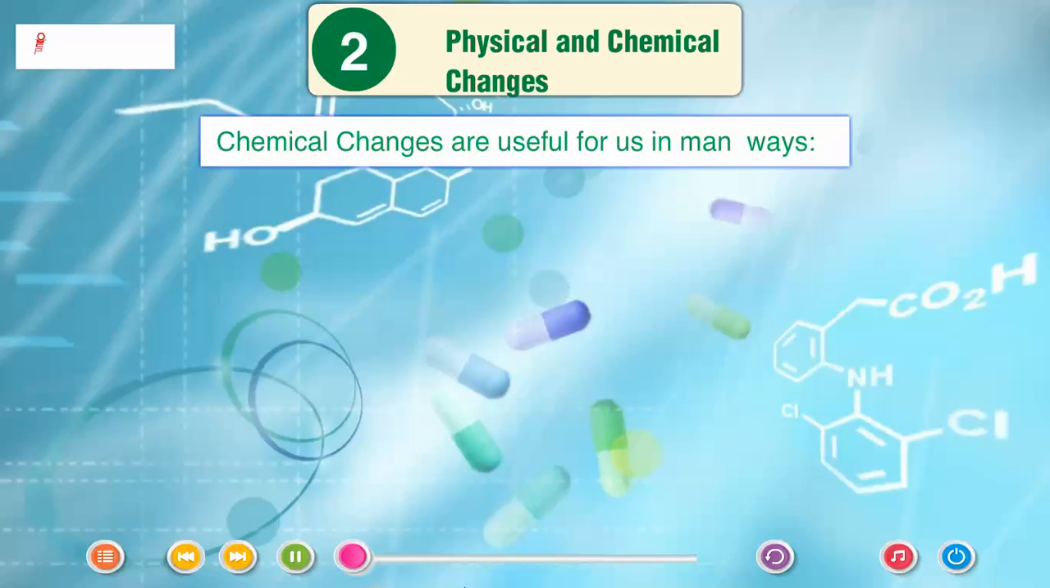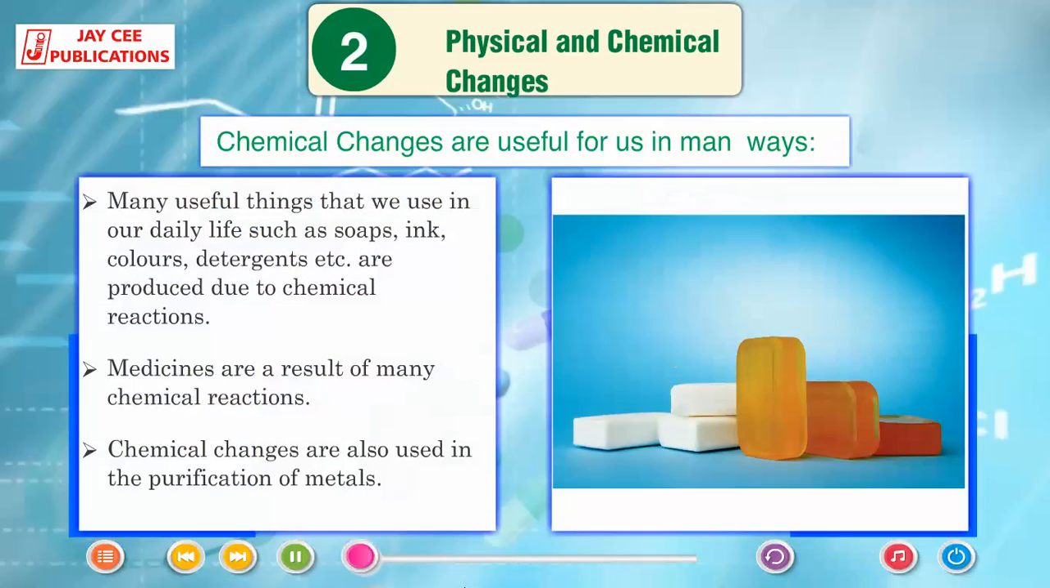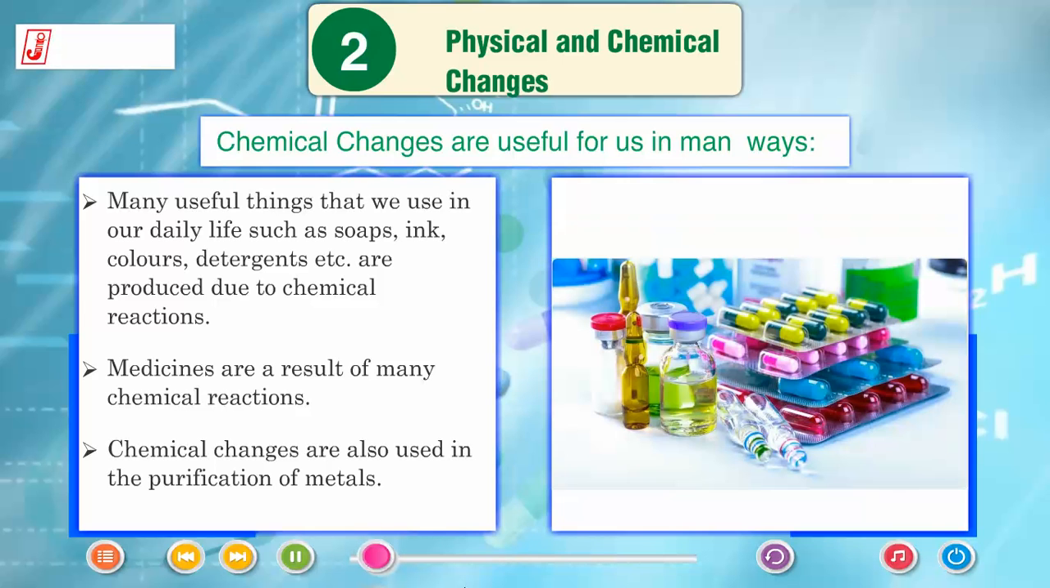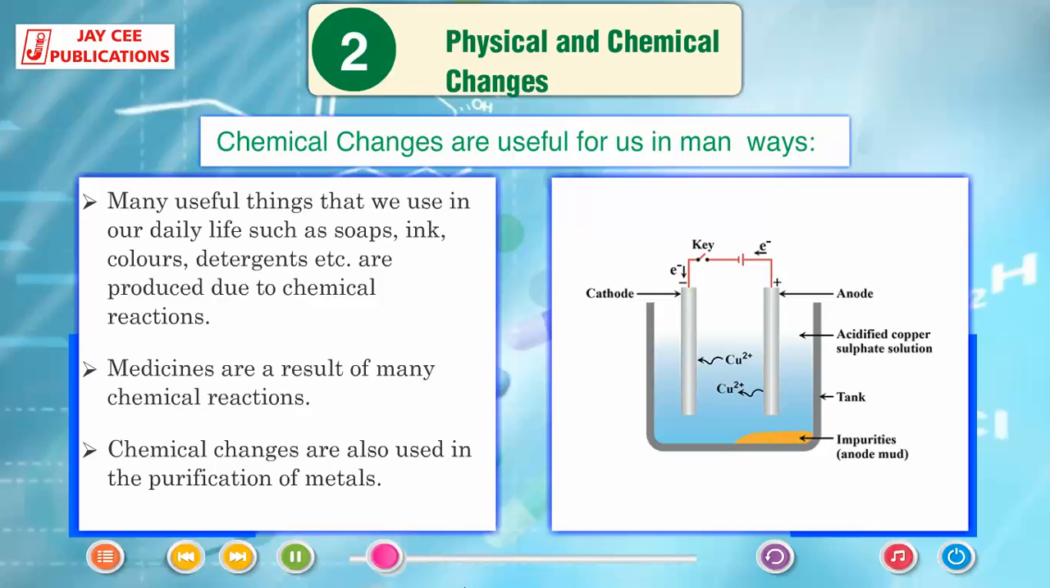Chemical changes are useful for us in many ways. Many useful things that we use in our daily life such as soaps, inks, colors, detergents, etc. are produced due to chemical reactions. Medicines are a result of many chemical reactions. Chemical changes are also used in the purification of metals.